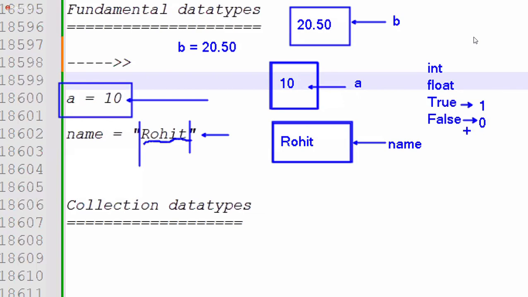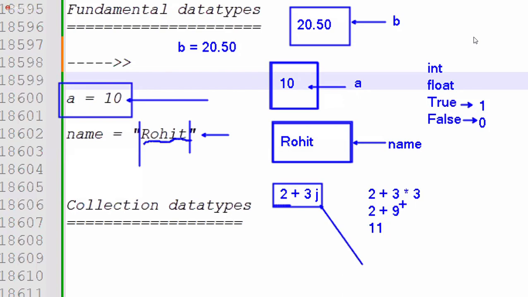Another one is complex data types. Complex data types means, for example, 2 plus 3j. In our childhood mathematics, we wrote like this, 2 plus 3j. So the real part data and imaginary part data together is called complex numbers. Based on the j value, this expression and result change. For example, if the j value is 3, then 3j is like an int, 3 into 3. So 2 plus 3 into 3, 9, and we get the result 11.